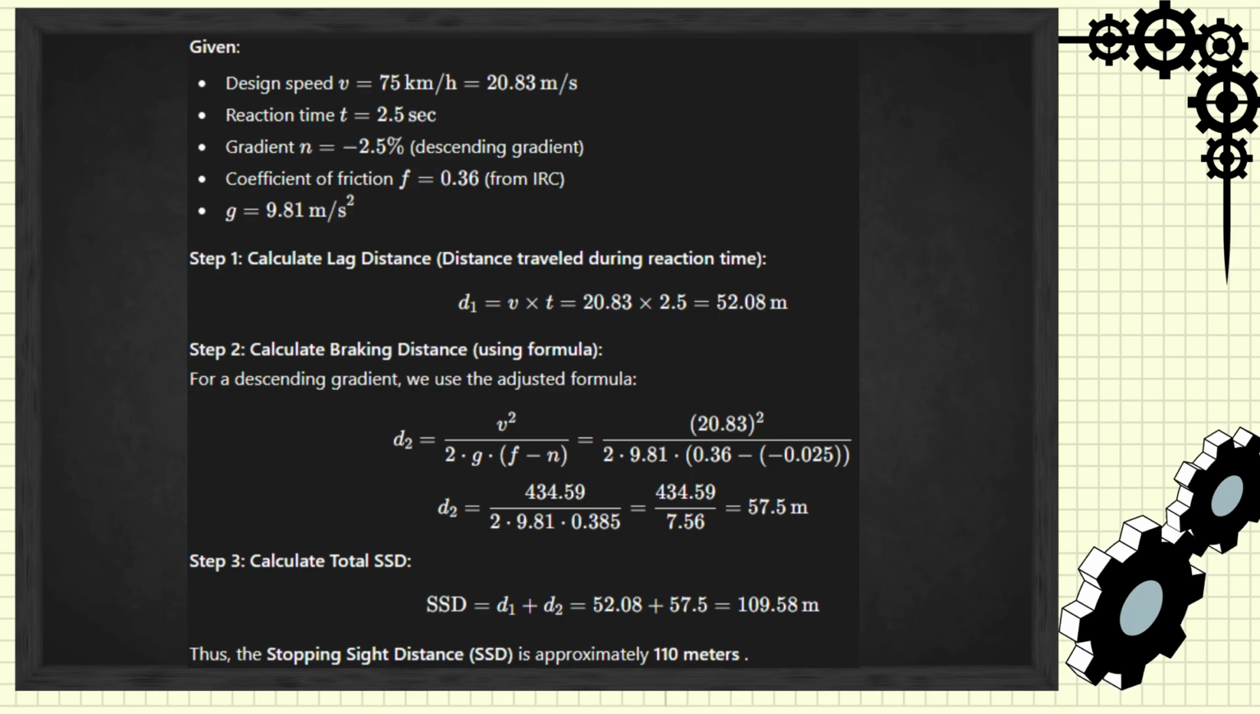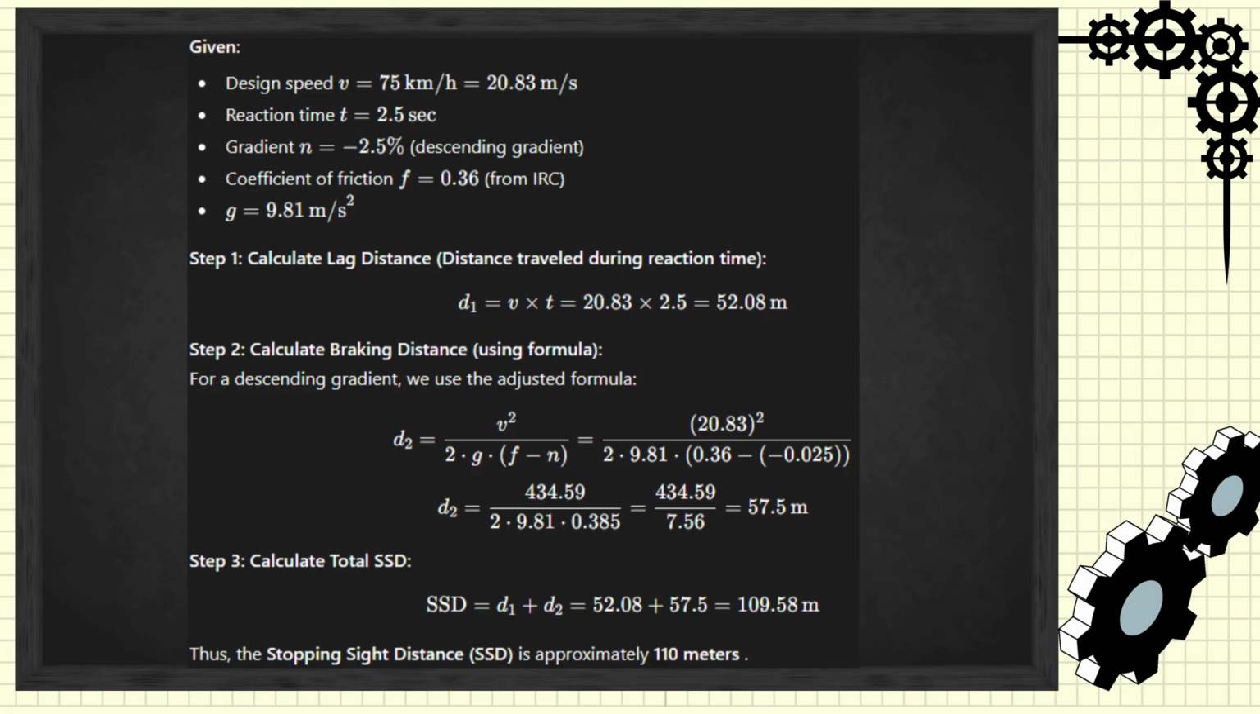Step 2. Calculate braking distance using the formula. For a descending gradient, we use the adjusted formula. The braking distance d2 is calculated as V squared divided by 2 times g times the quantity f minus N. Substituting the values, we get 20.83 squared divided by 2 times 9.81 times 0.36 minus negative 0.025, which equals 434.59. This simplifies to 434.59 divided by 2 times 9.81 times 0.385, which equals 57.5 meters.